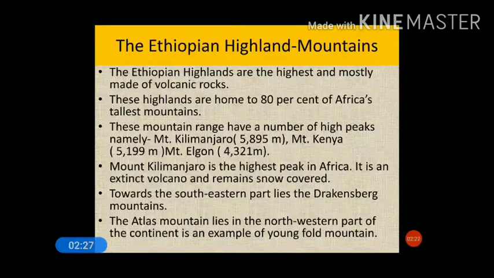Although it is not exactly part of the Ethiopian highlands, it is also a mountainous system of Africa. So Drakensberg lies in the southern part, Atlas mountain lies in the northwestern part.